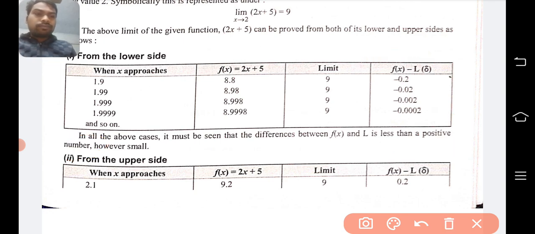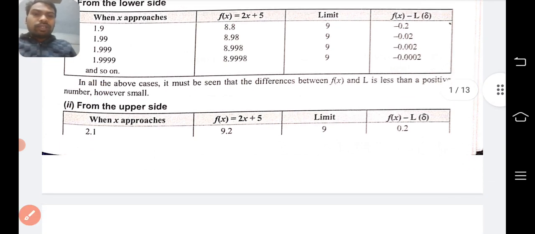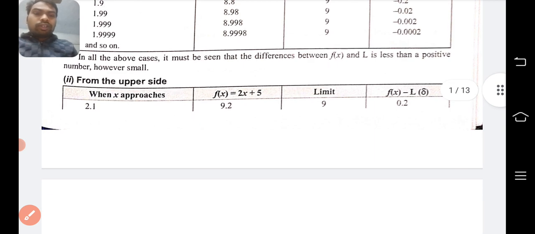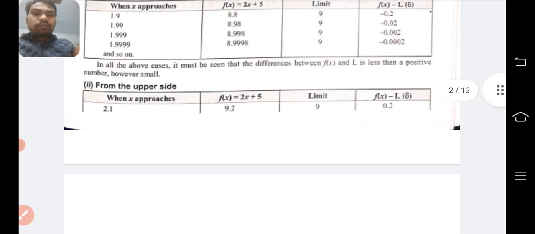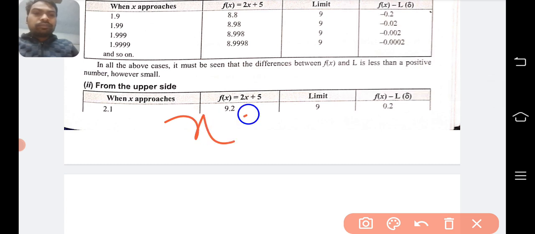Understood or not? Then come to the upper side. From the upper side, how are we going to calculate the limit? From the upper side, we'll take the value of x as 2.1. Putting the value 2.1 in the function, what are we going to get?